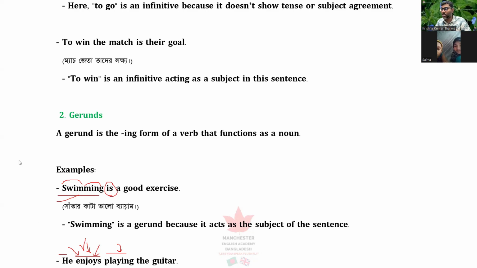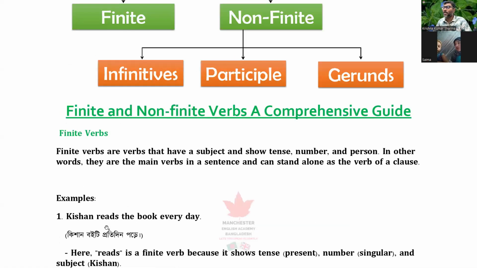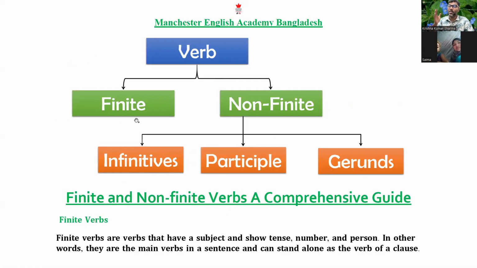That's why it is called non-finite verb. All the active verbs in a sentence are called finite, and all the inactive verbs that look like verbs but are not verbs anymore are called non-finite. Fatima and Saima, can you understand now?